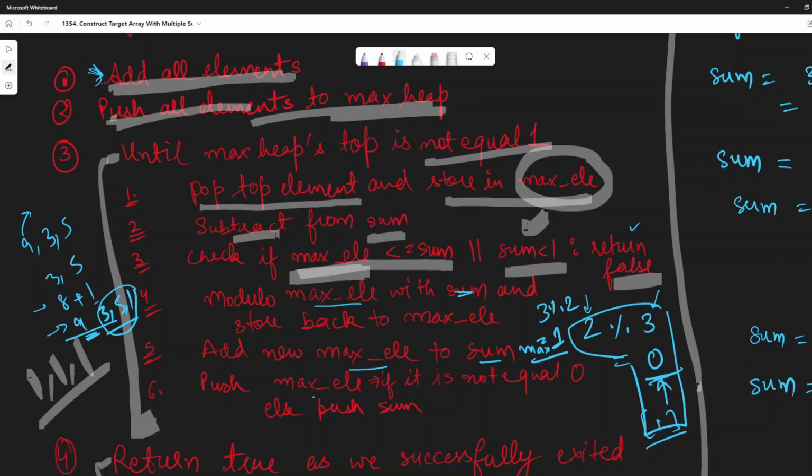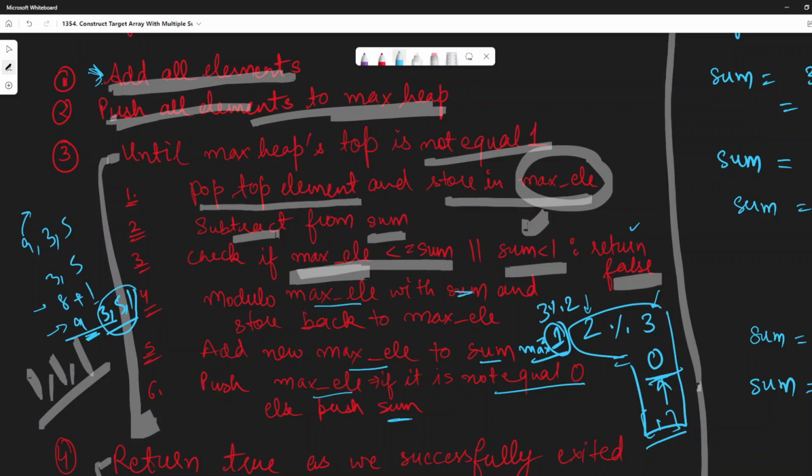We will push our maximum element only if it is not equal to 0. Presently our maximum element is not equal to 0, right? It is equal to 1. So we will push that into our priority queue, as we will push the sum. For this instance, I'll show you both of the test cases.